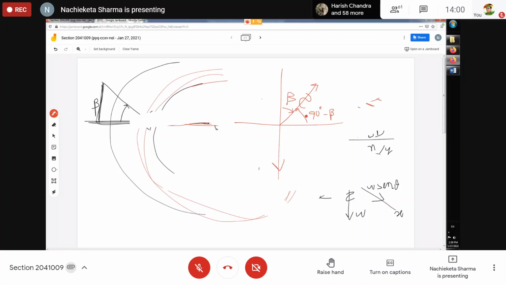If it is 90 degree minus beta, then sine of 90 degree minus beta will be my y component, which is nothing but cos beta. And cos of 90 degree minus beta will be my x component, which is nothing but sine beta. Isn't it?